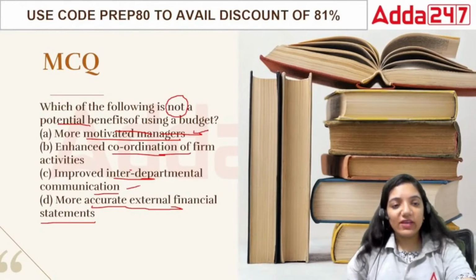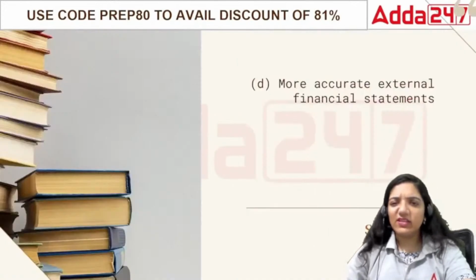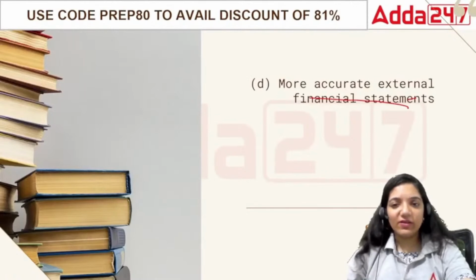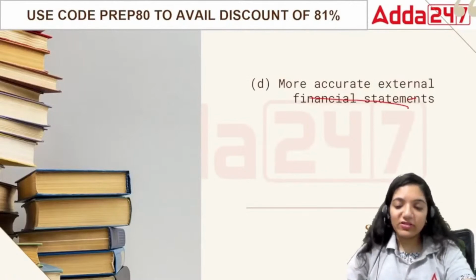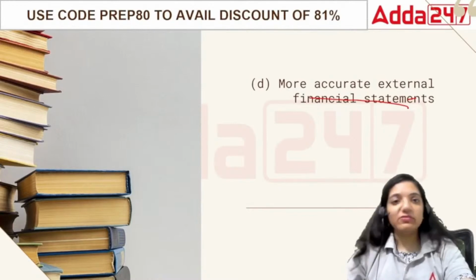It improves interdepartmental communication. If I really have to look at it, the correct answer is D. There is nothing in terms of more accurate financial statements. Knowing the budget doesn't really make a difference. Knowing a budget will help you understand your future and remove uncertainty. It will never make your external financial statements more accurate, because budget and actuals can sometimes vary a lot.